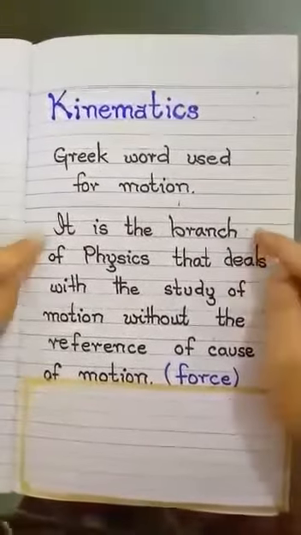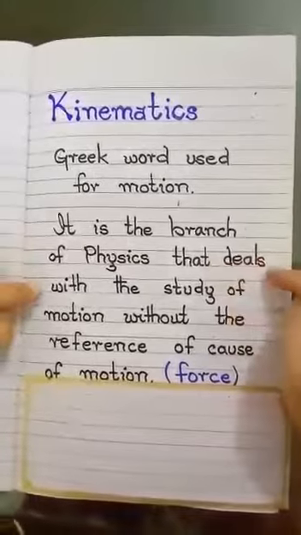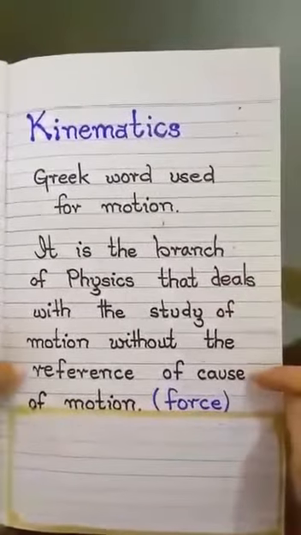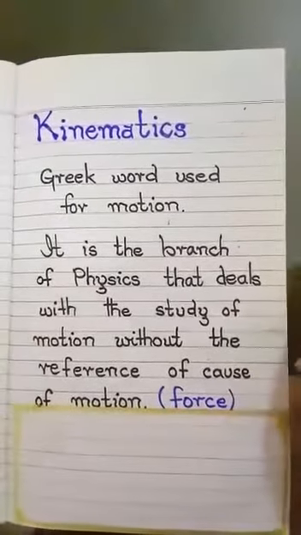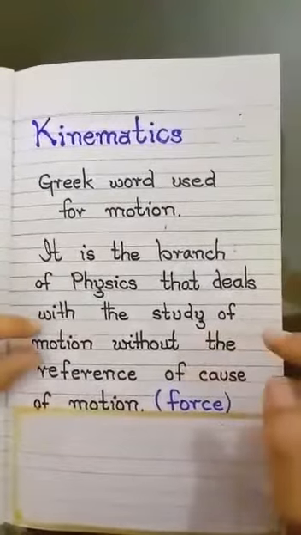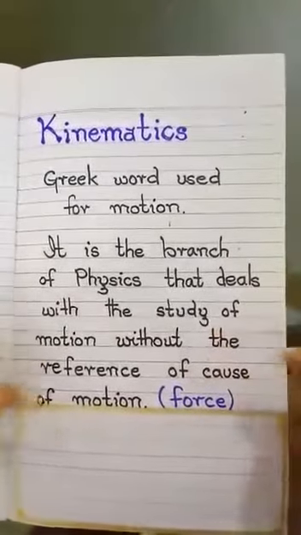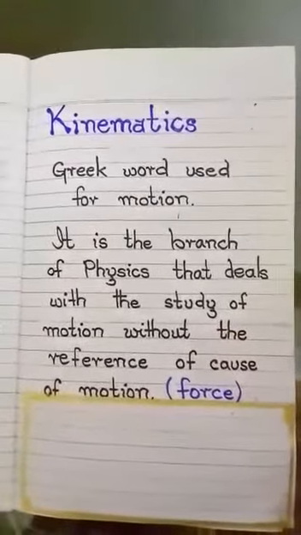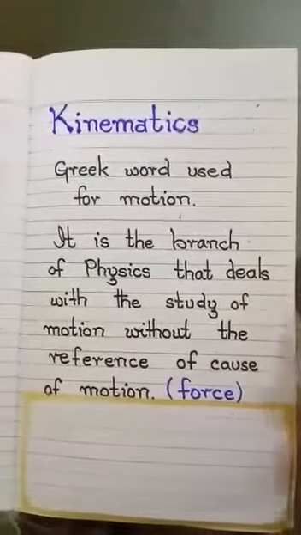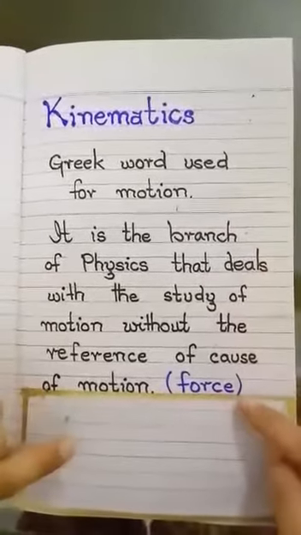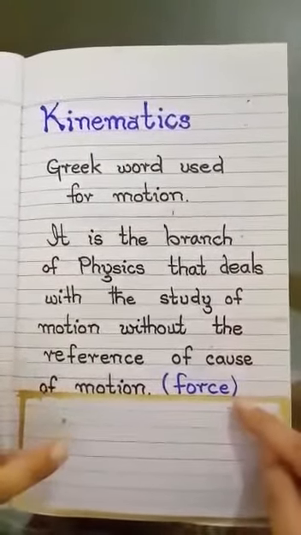So it is the branch of physics that deals with the study of motion without reference to the cause of motion. It means that in this branch, we study the motion, but we do not study the cause of motion. What does cause of motion mean? Cause of motion means there is some agent that produces motion in the body, and that agent is called force.